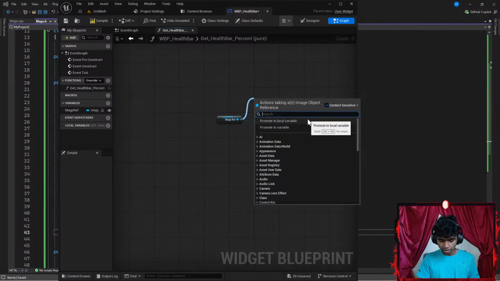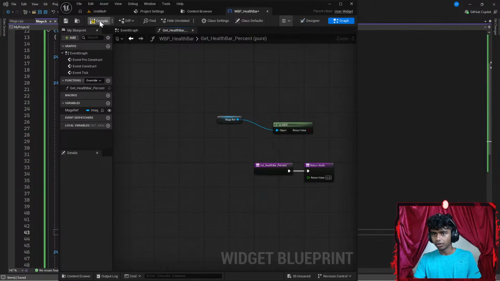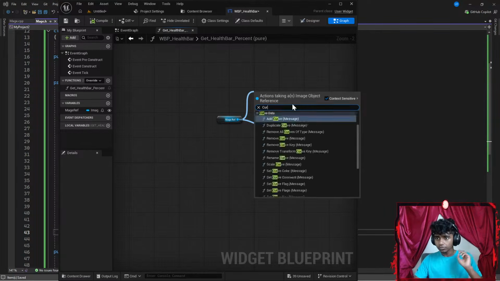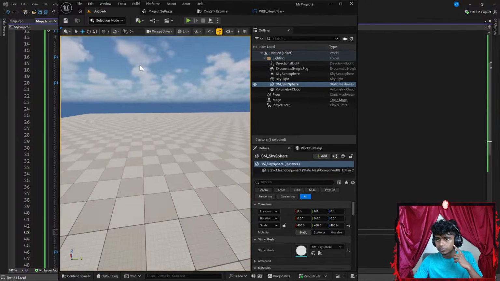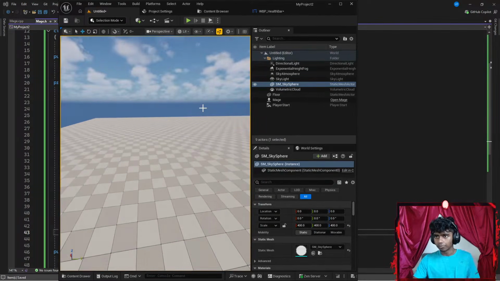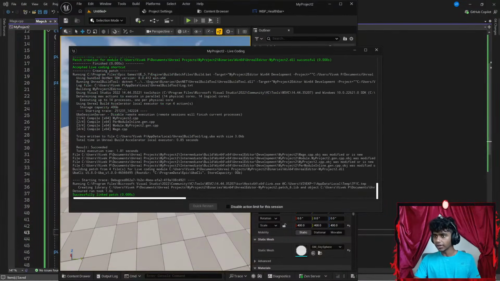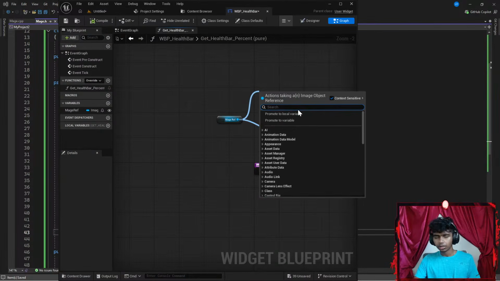Okay, so current health. I do not see current health. Maybe I go ahead and compile real quick. Now let's drag it off again. I should be able to see current health. Okay, I still don't see it. Maybe I hit Control Alt F11 here. Okay, there we go. It says successful. Let's drag this from my mage ref and get current health.